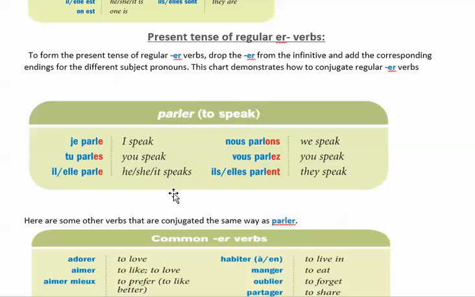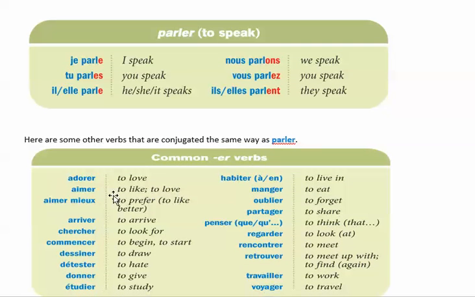This chart shows you how to conjugate regular er verbs. It's verbs that end with er. There's a list on the bottom here. You can see some examples of that. Adorer ends in er. It's to love. Aimer, it ends in er, means to like. Arriver, to arrive. Chercher, to look for.